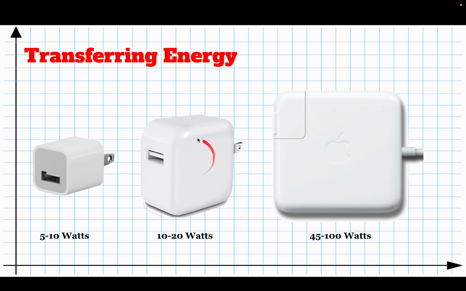So it can add energy at a greater rate. And if you have a MacBook or a larger computer, you might have a bigger charger. It adds much more energy per second, so it's a greater power. So when you buy a charger on Amazon, you can actually look and see what is the power. And that's telling you the rate that energy is being transferred, how many joules it transfers every second.